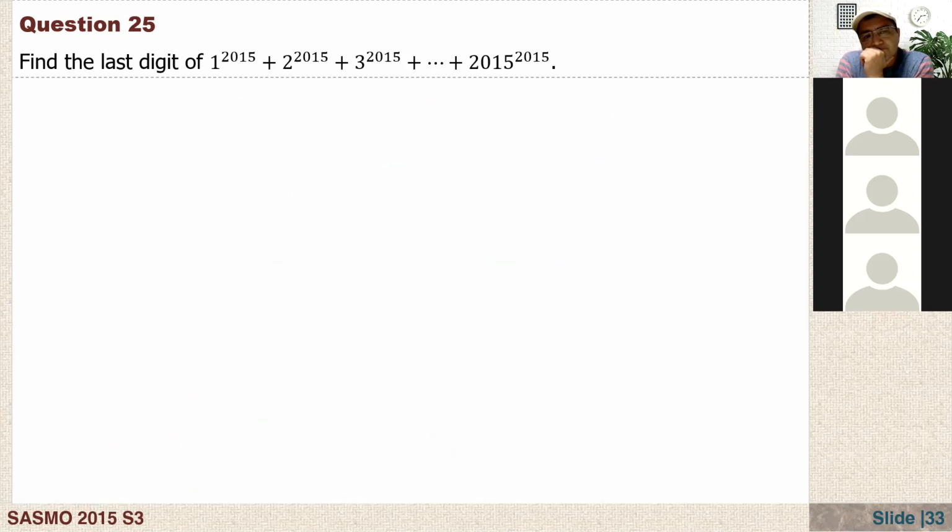Firstly, we take from 1 till 9, and we get like 2015. Like firstly, 1 would be 2015 itself. Then 2 to the power of that number, we will find a pattern. Like every 8 numbers, the last digit would be the same. Like 2 to the power of 2, the last digit is 4, and 2 to the power of 10, the last digit is 4. So there is a pattern. We find it till 9. Then we have a collection. Then we repeat it as much as till 2015.